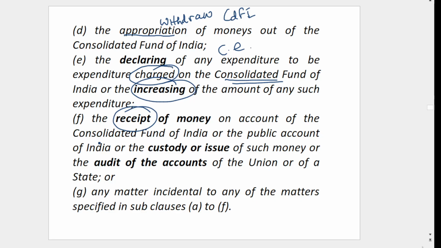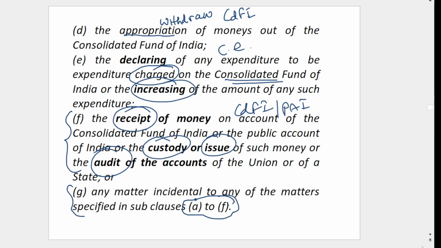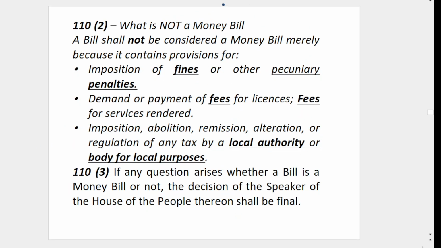Then receipt of money, custody or issue or audit of two funds here: the Consolidated Fund of India and the Public Account of India. These again relate to a money bill. Then any matter incidental to A to F above, all this is defined as a money bill. So only if all or any of these provisions are present is it a money bill. So what is not a money bill?